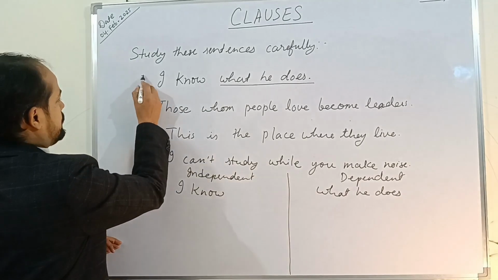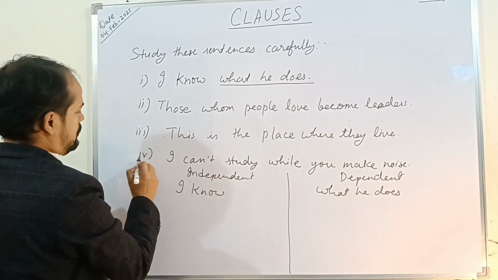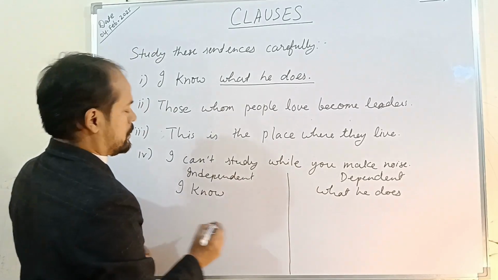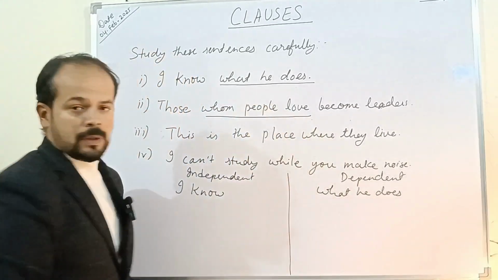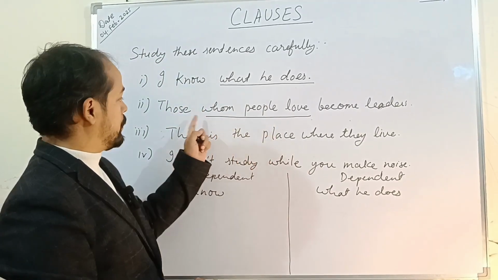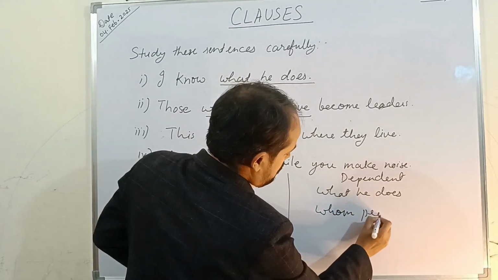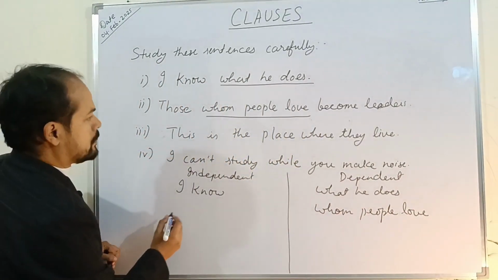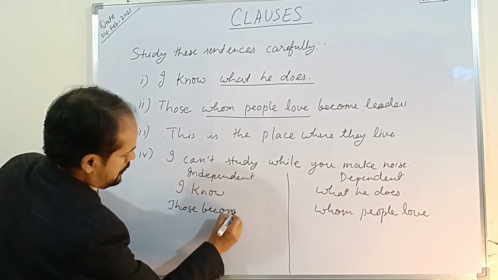In the second sentence, whom people love. A dependent clause can also be found in the middle of the sentence. So whom people love is a dependent clause. Those become leaders.